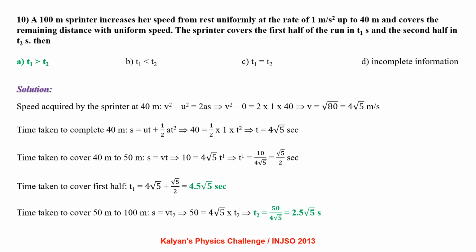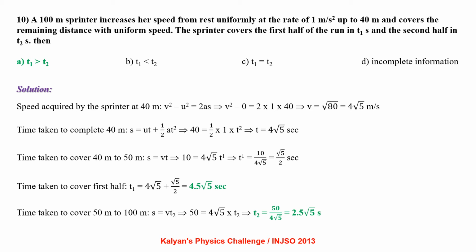Then, speed acquired by the sprinter at 40 meter: v square minus u square equal to 2as, that is v equal to 4 root 5 meter per second. Time taken to complete 40 meters: s equal to ut plus half at square, which comes out to be 4 root 5 seconds. The time taken to cover 40 meters to 50 meters is s equal to vt as the sprinter is moving with uniform speed, which comes out to be root 5 by 2 seconds.